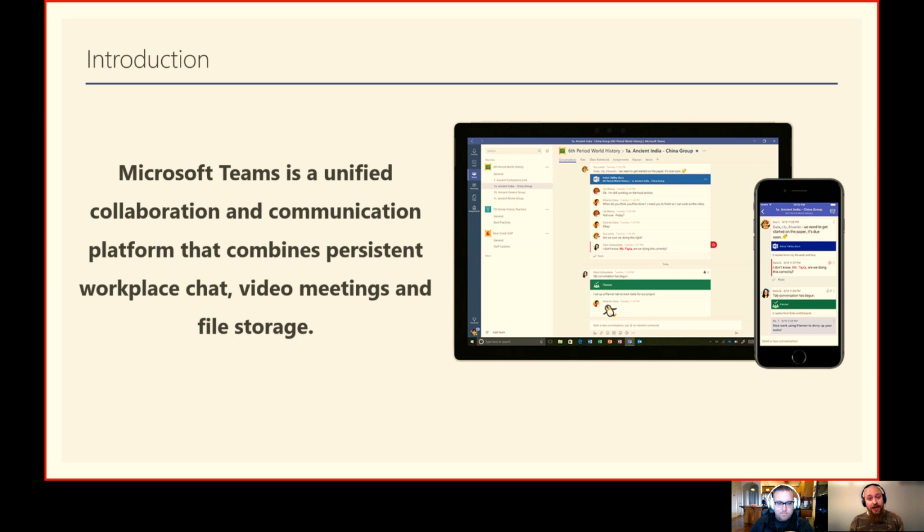In that site, we have libraries, lists, and stuff. So basically, it's just bringing everything together, doing the glue as well. As Flow does the glue for the different services and applications, this does the glue for SharePoint and OneDrive, and also for the chat, video meeting, Skype.